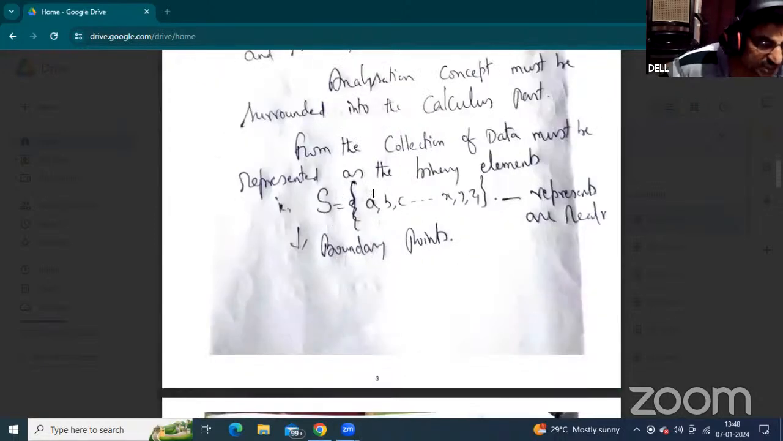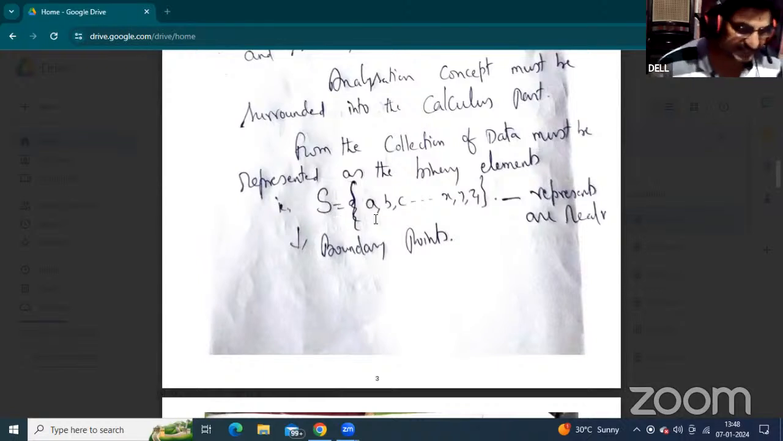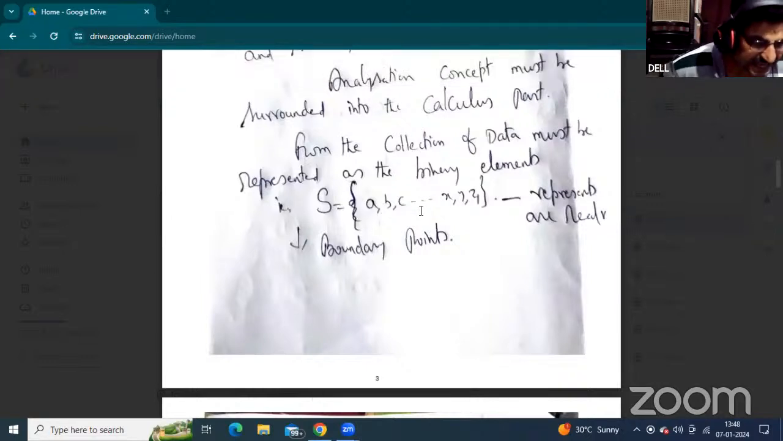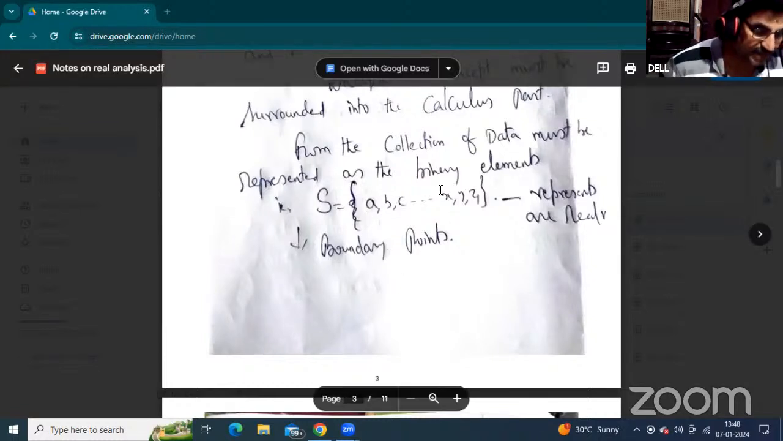A set of elements is denoted by capital S. This is a collection of data, denoted by a set. Given a set, when it is finite, that is a finite set; otherwise, it is an infinite set. Now, the elements are represented as A to Z, denoted by A, B, C, up to X, Y, Z. These elements are represented as the real numbers.